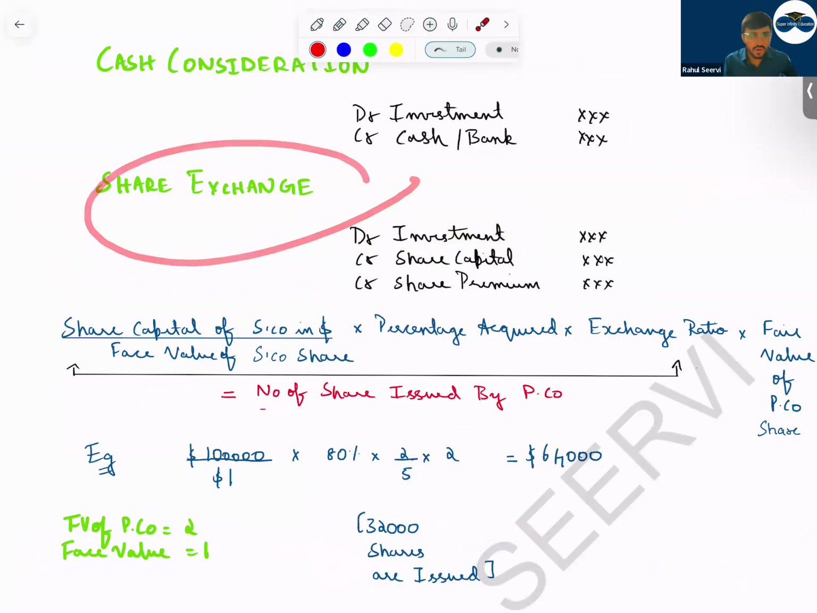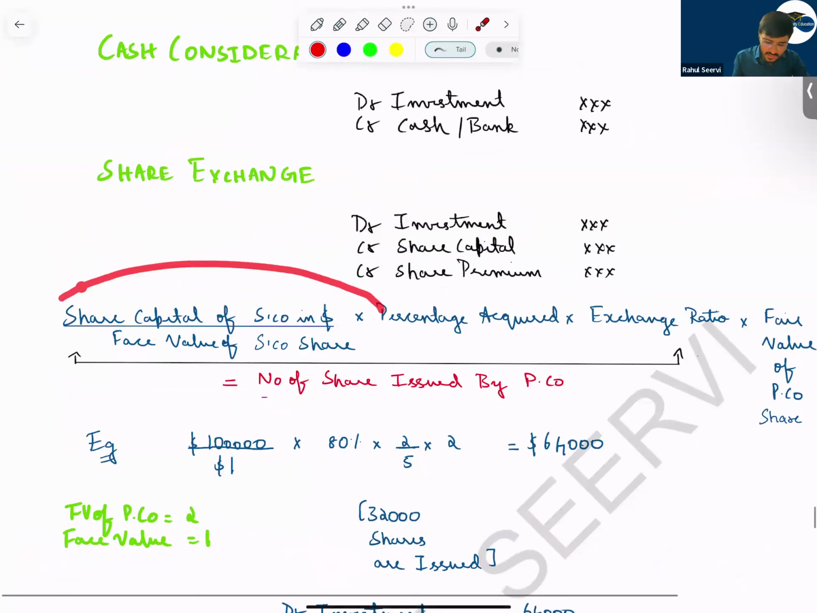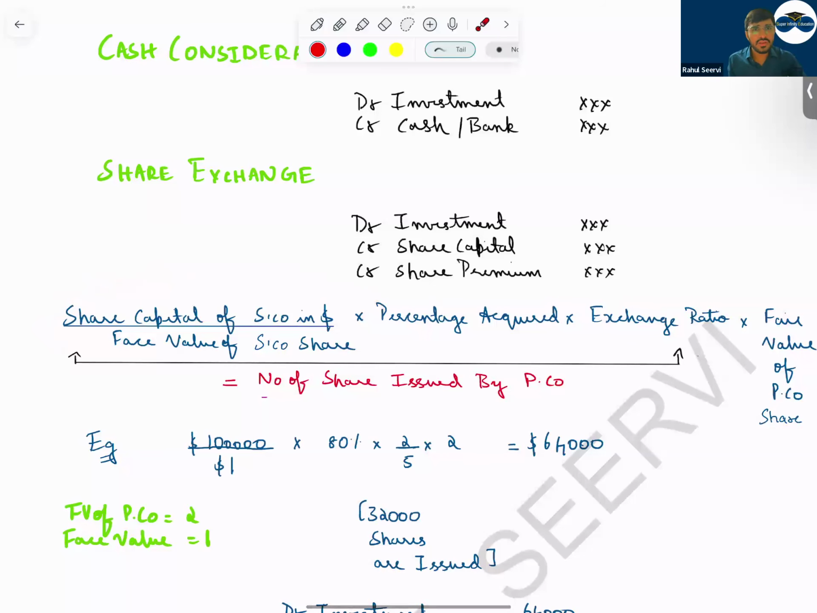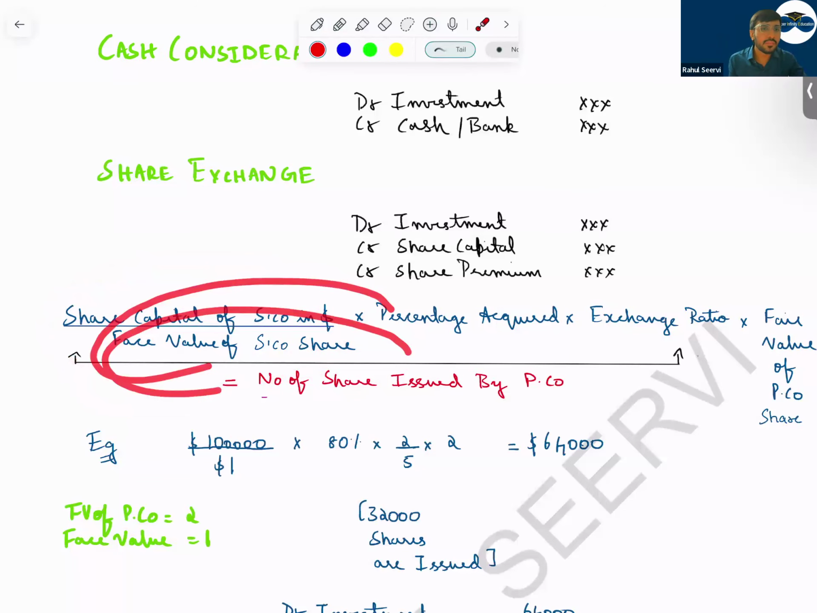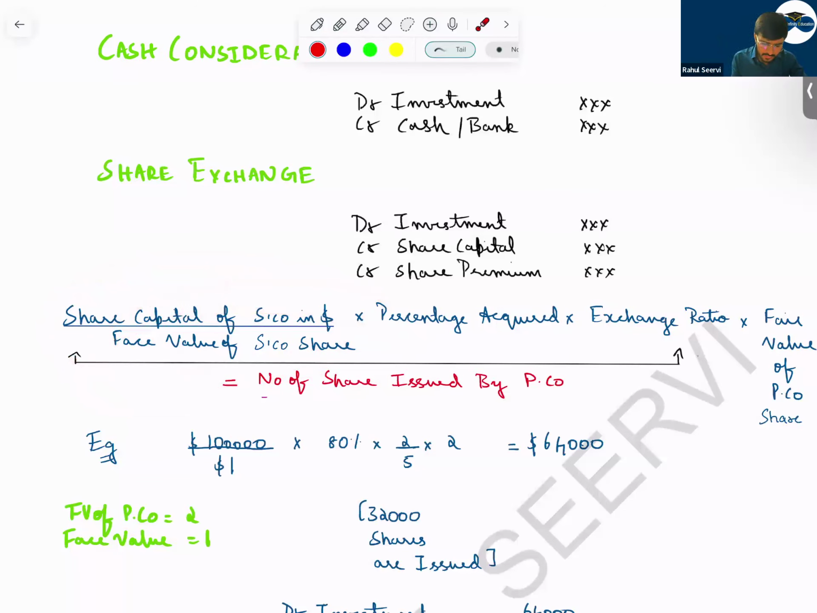So what is share exchange, sir? How do we calculate share exchange? If the number of shares is given in the question, then no issue. But most of the time you have to calculate the number of shares which are given by the parent company. So what we do, we take the total share capital of the subsidiary company, then we divide by the face value of subsidiary shares, so that we get the number of shares. We divide by the face value because whatever is the premium will be recorded in share premium, that will not be recorded in share capital.